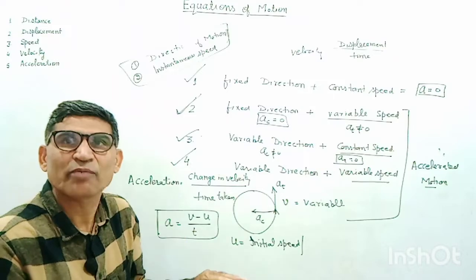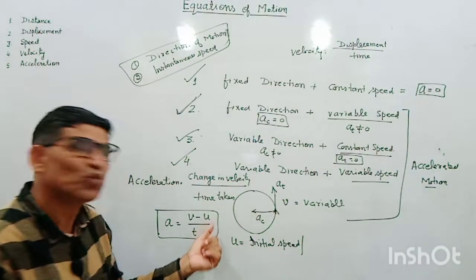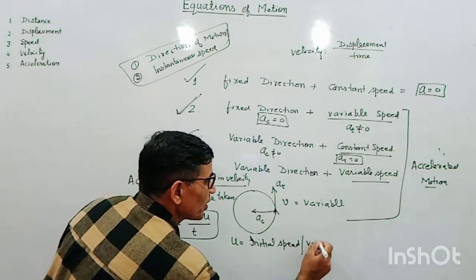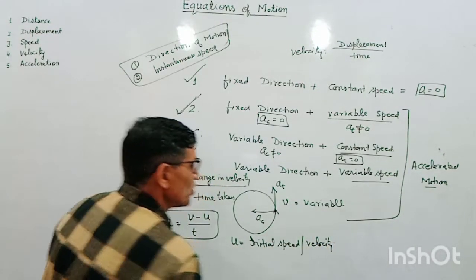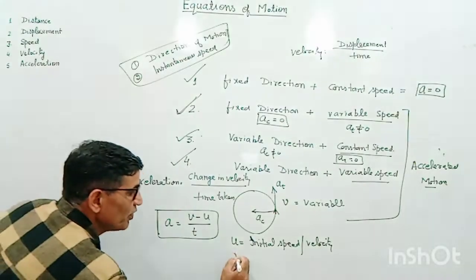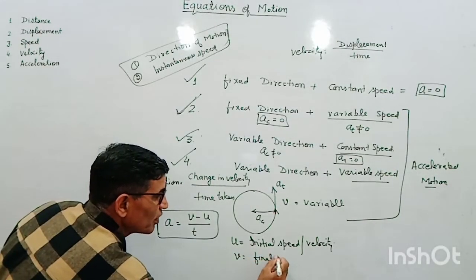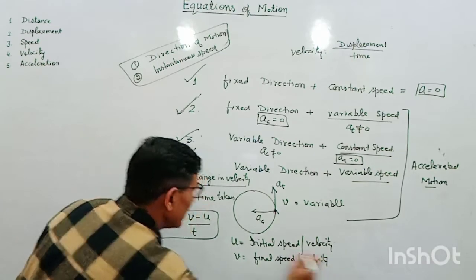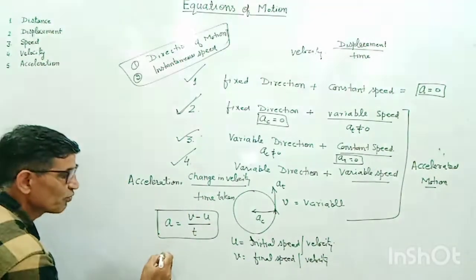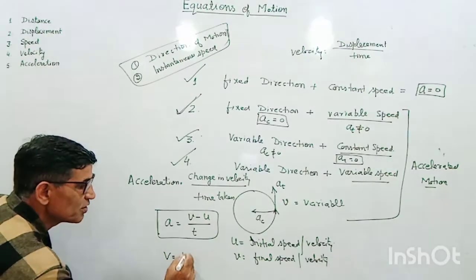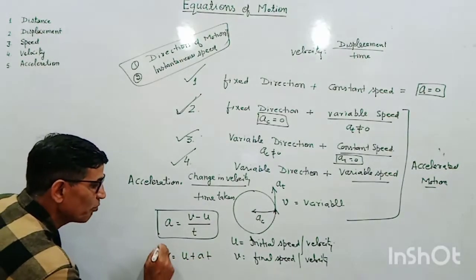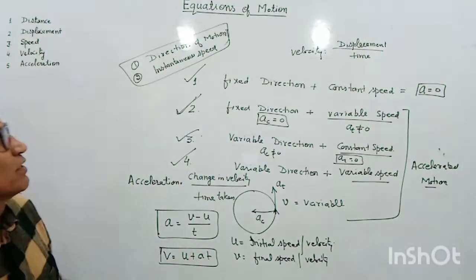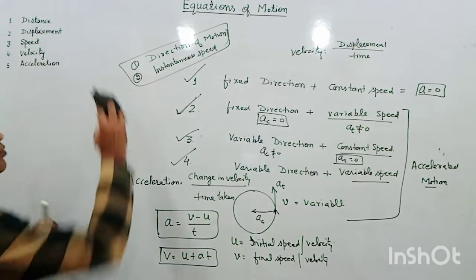So there is no harm in writing u as initial speed or initial velocity, both are correct. Initial speed or initial velocity, because direction is fixed, and v is the final speed or final velocity, and t is the time taken. So the first equation of motion is derived, that is v is equal to u plus at. Very popular equation, v is equal to u plus at. This is the first equation of motion.